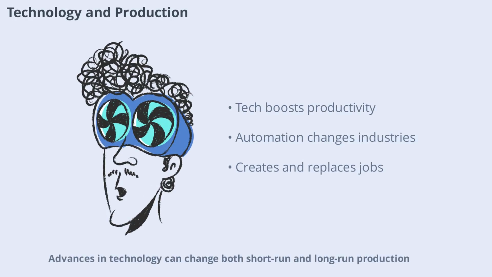Advances in technology can change both short-run and long-run production. In the short run, new tools can boost productivity. In the long run, automation or digitalization can transform entire industries, making some jobs obsolete and creating new ones.